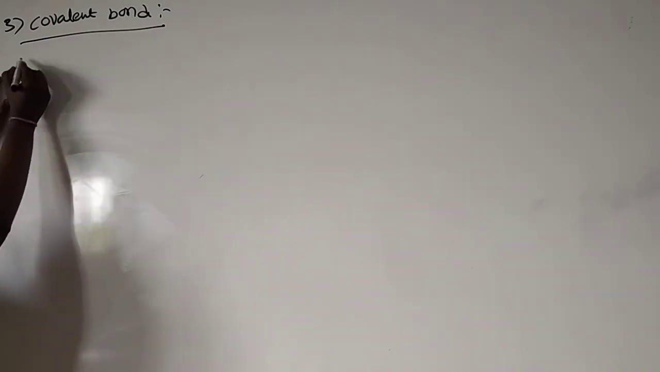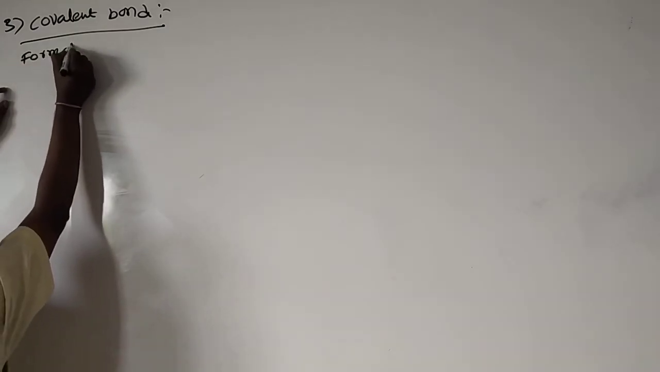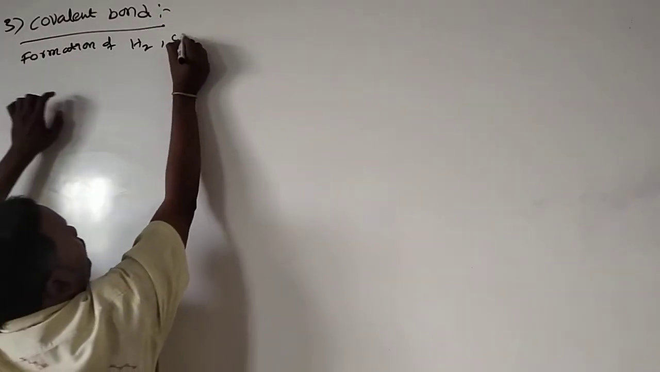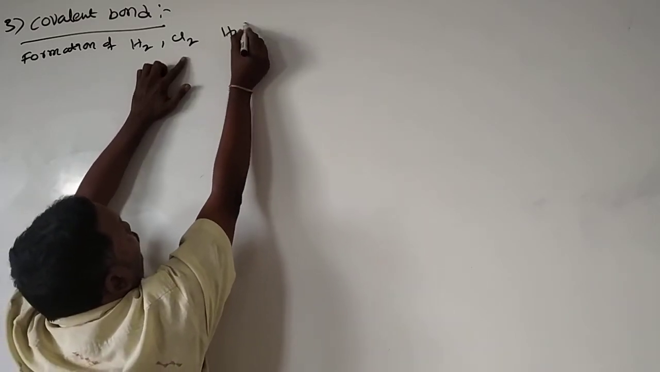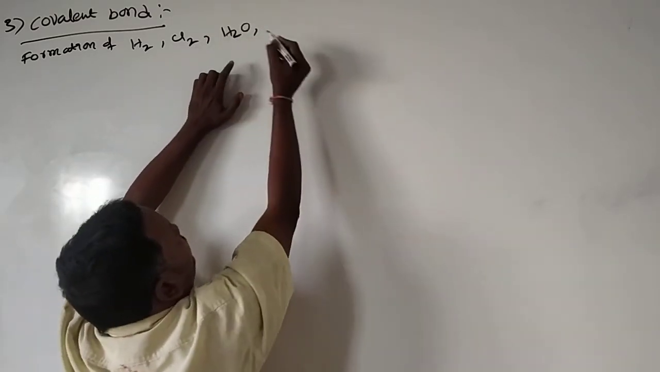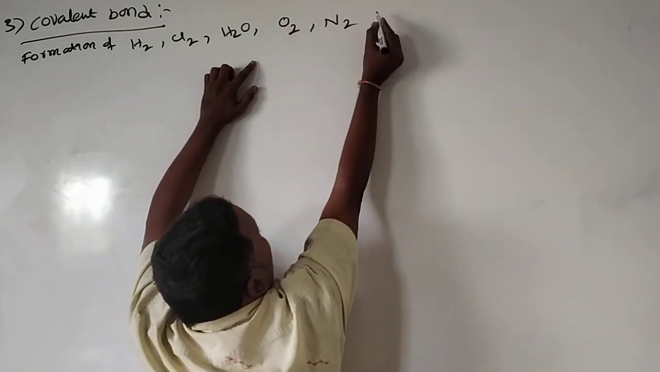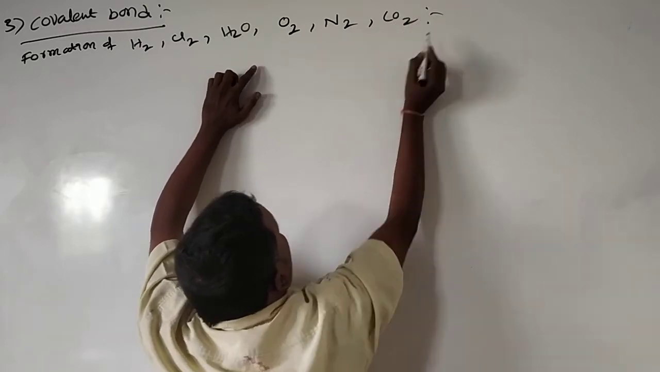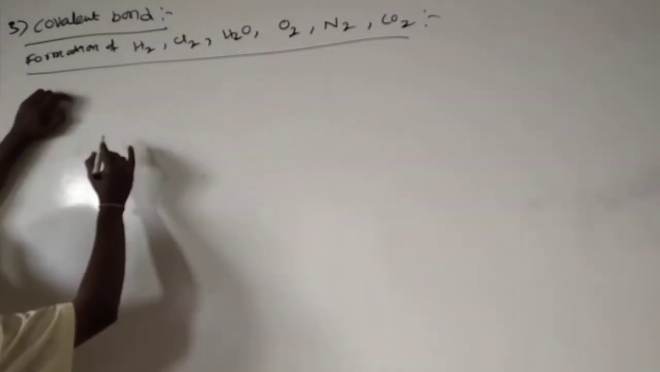We'll see the formation of different covalent molecules: the hydrogen molecule, chlorine molecule, water molecule, oxygen molecule, nitrogen molecule and carbon dioxide molecule. See how these compounds are formed, how the covalent bond takes place.